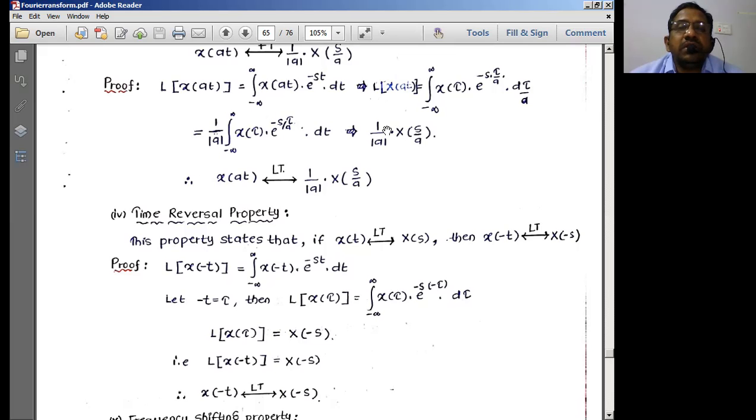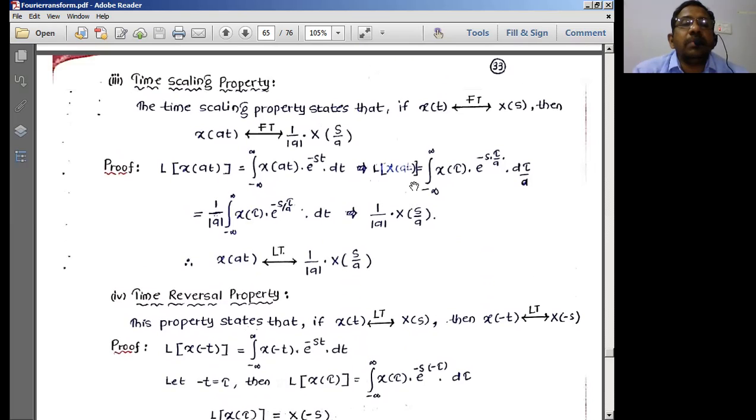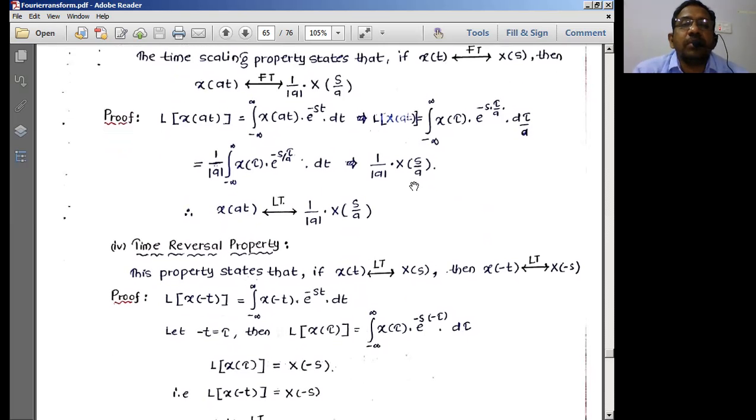So this is nothing but 1 by mod a X of s by a, where instead of s, I have s by a. This is the Laplace transform basic equation, and this is the Laplace transform property called time scaling property.